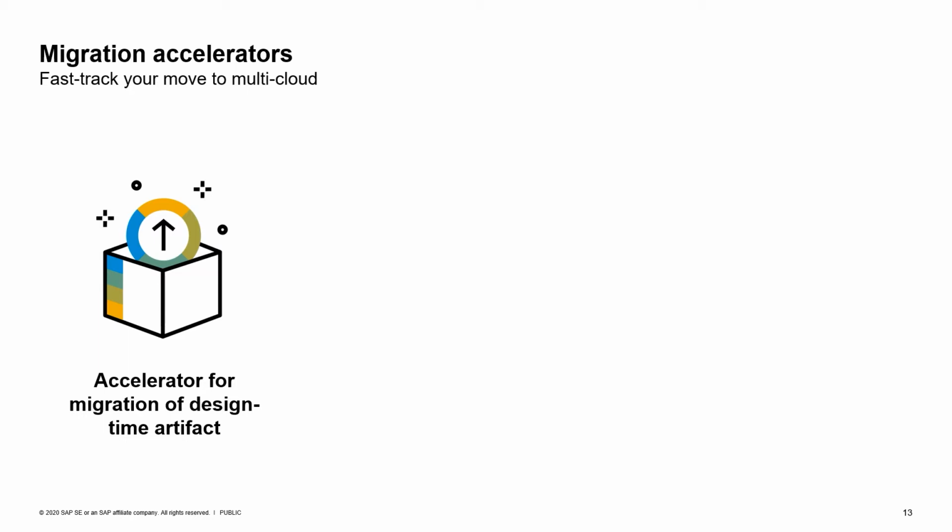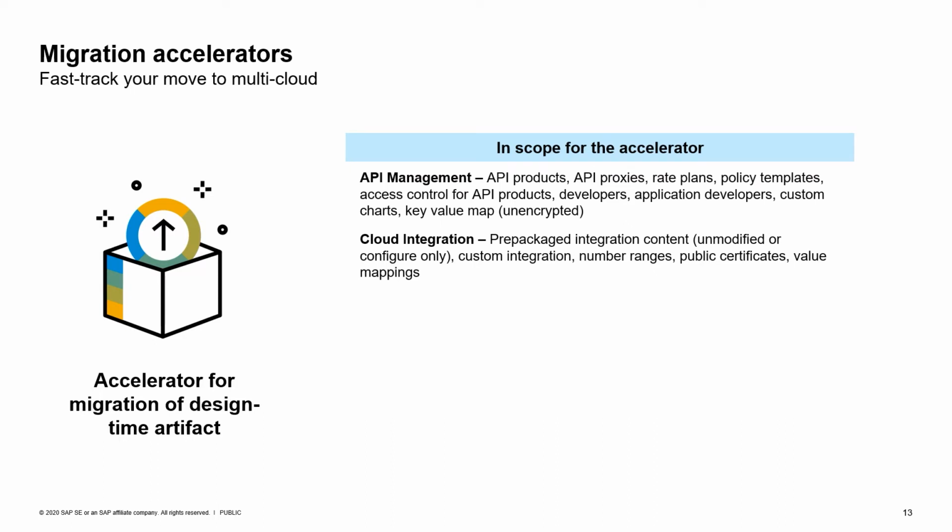Depending on how big your existing systems are, how many integrations you have, how many APIs you have, copying all the items can be effort. And therefore, we want to support you with this. We have created migration accelerators, one for API management and one for cloud integration, which will take care of copying the majority of the integration artifacts like API proxies or API providers, prepackaged content, including the configuration, custom integration, etc.